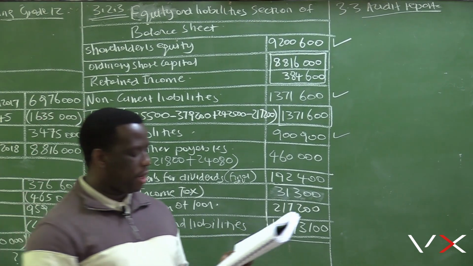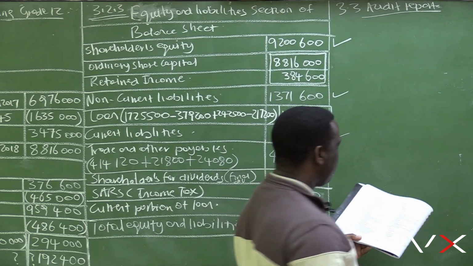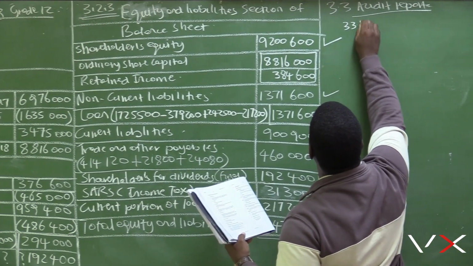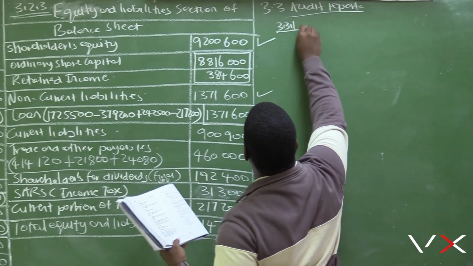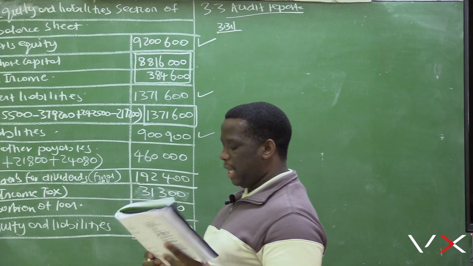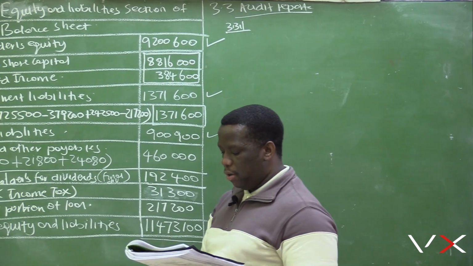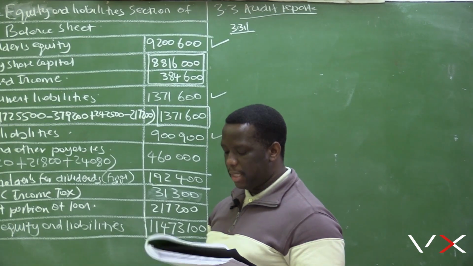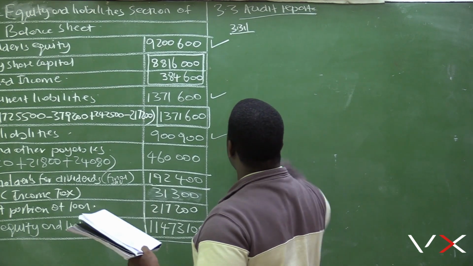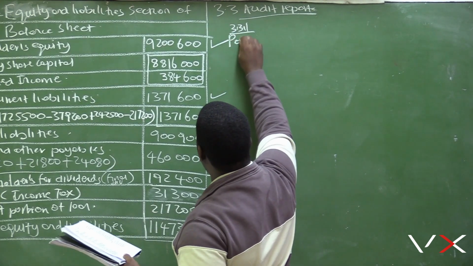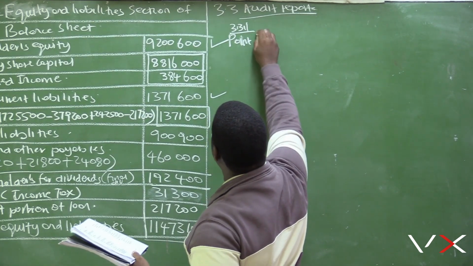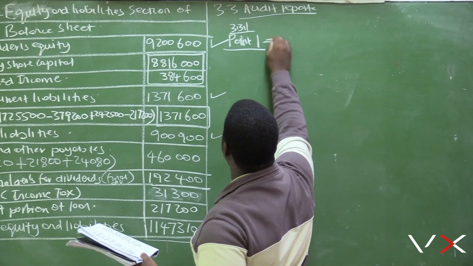So question 3.3.1: we are required to refer to points 1 to 3. Why did the auditors mention these points? Give one explanation for each point. So let's start with point 1. Good. Why did the auditors mention this point?